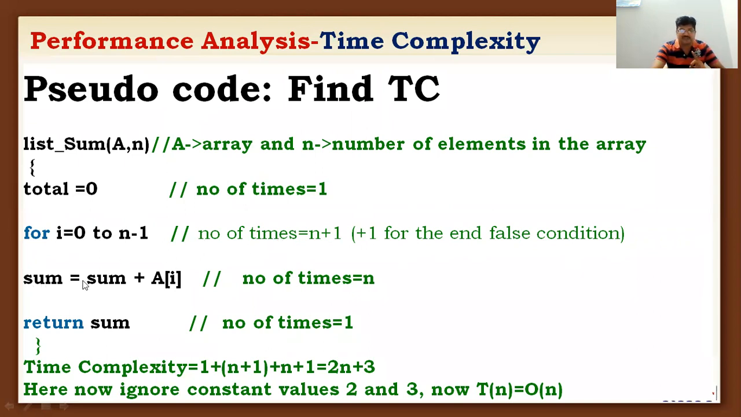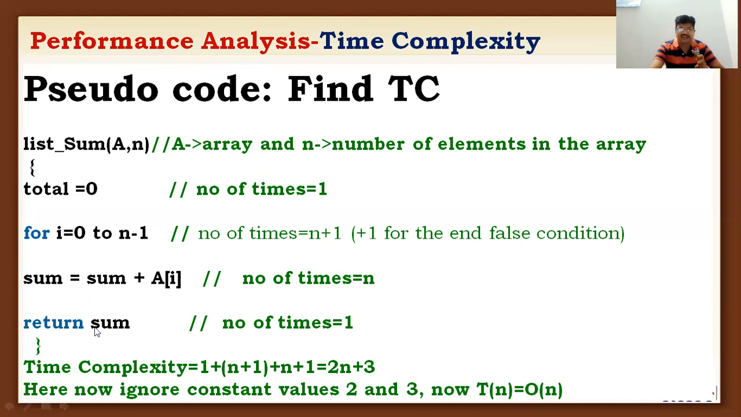Next, one more expression here, sum equal to sum plus a of i. Here a of i is an array. How many times can the array execute? It depends on the value of i. So the array execution depends on the value of i, which means it will execute n number of times. So the number of times this statement is executed is n.